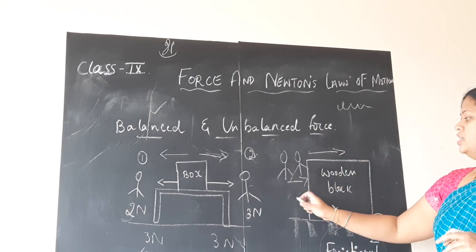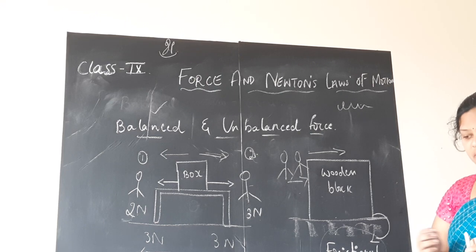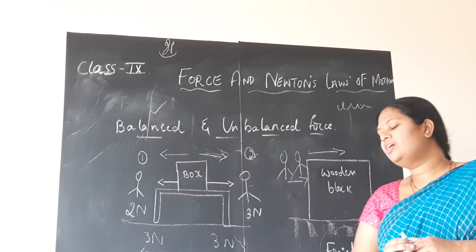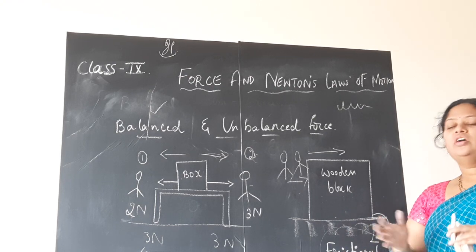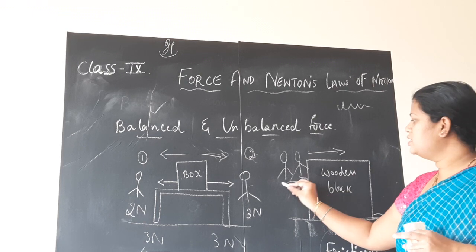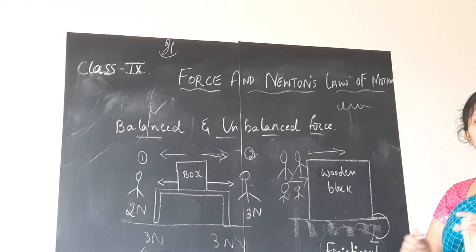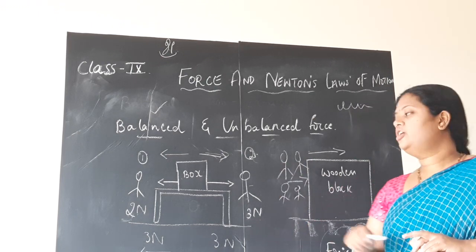So, suppose you say, but we don't know how much the frictional force is. Can you sit down there and check what is the frictional force present between the floor and the wooden block? No, you can't do that. Instead, what can you do? You can add as many persons as you want, 3 persons, 4 persons, like this. So the force goes on adding up. Yes, the force will get added up. That is important.